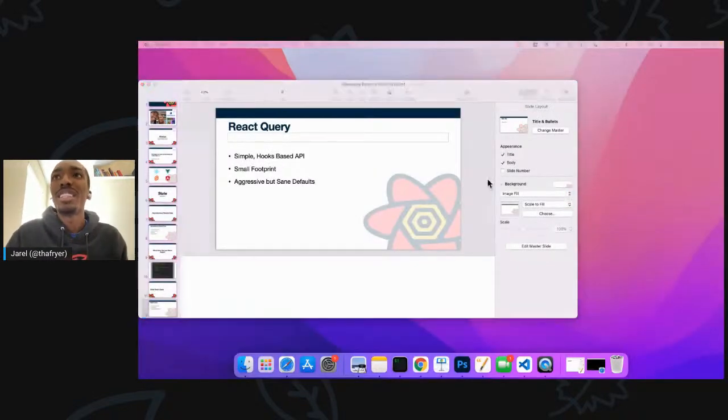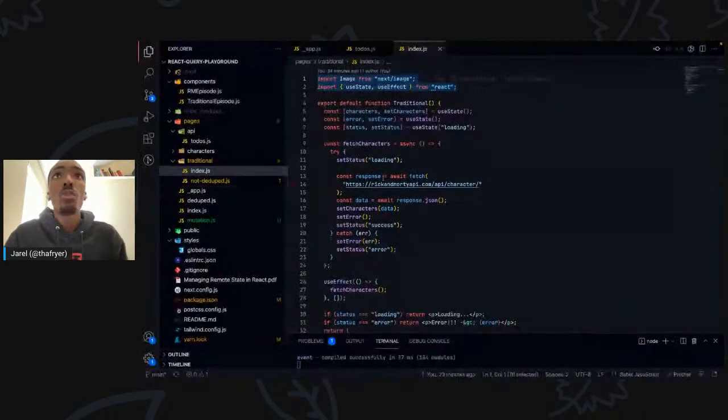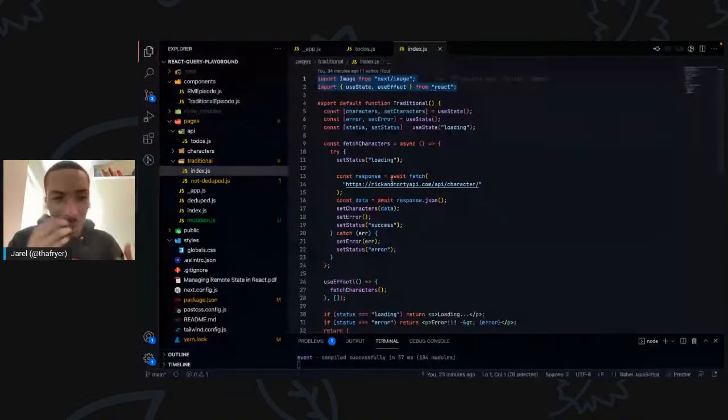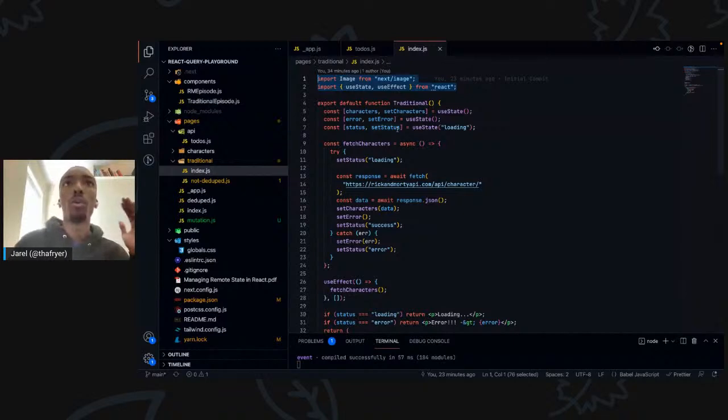So what does this look like? I'm here using this nice little Rick and Morty API, and this is where we took this base, batteries-included way of fetching state in React applications.